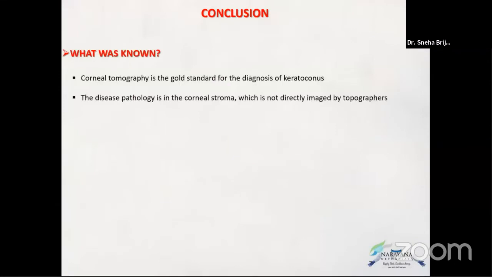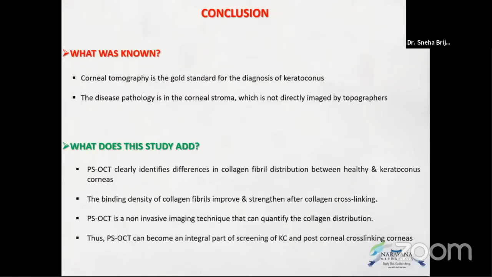What was known: corneal tomography is a gold standard for diagnosis of KC. The disease pathology is in the corneal stroma and not directly imaged by the topographers. What the study added was PSOCT clearly identifies the differences in the collagen fibrillar distribution between the healthy and keratoconic eyes. The binding density of collagen fibrils improved and strengthened after corneal cross-linking. And PSOCT is a non-invasive imaging technique that can quantify the distribution of collagen. Thus, PSOCT can become an integral part of screening KC and post-cross-linking corneas.